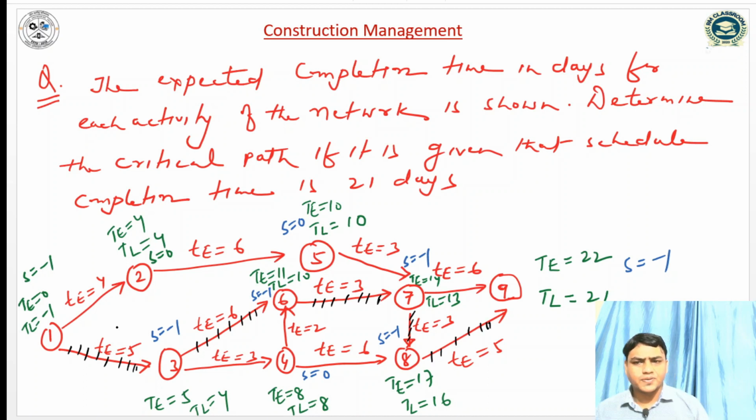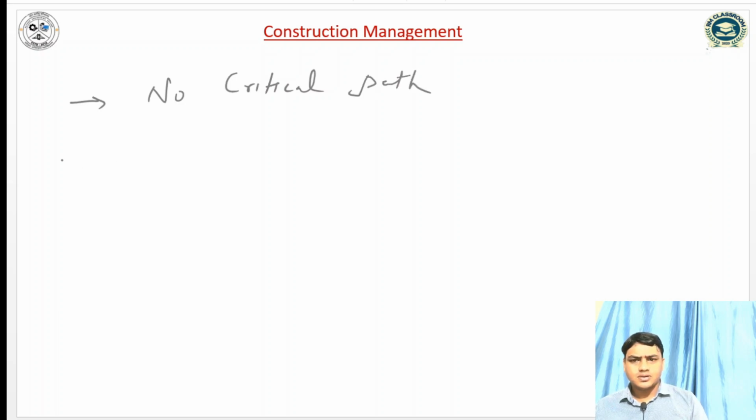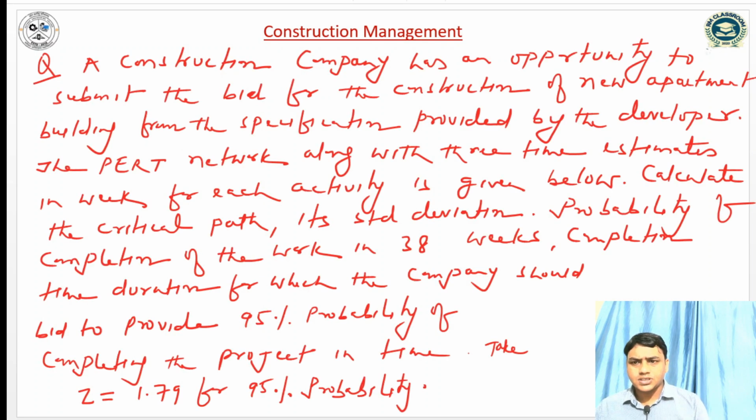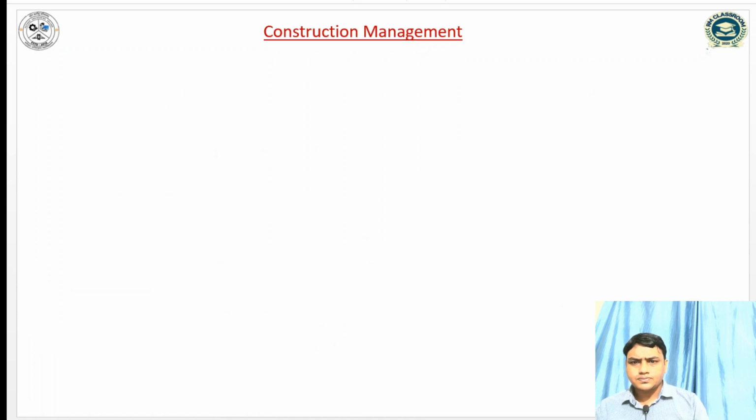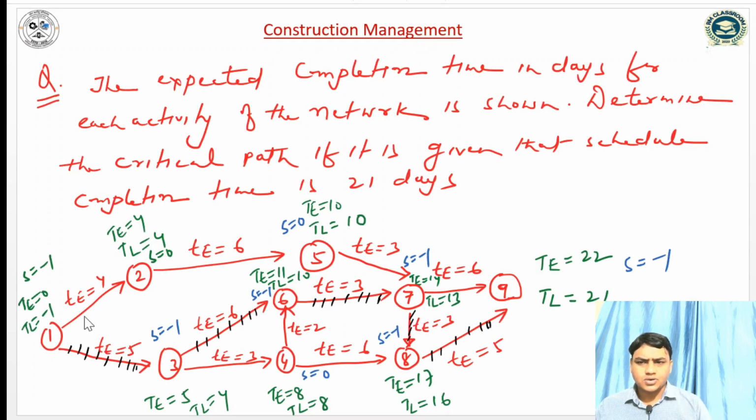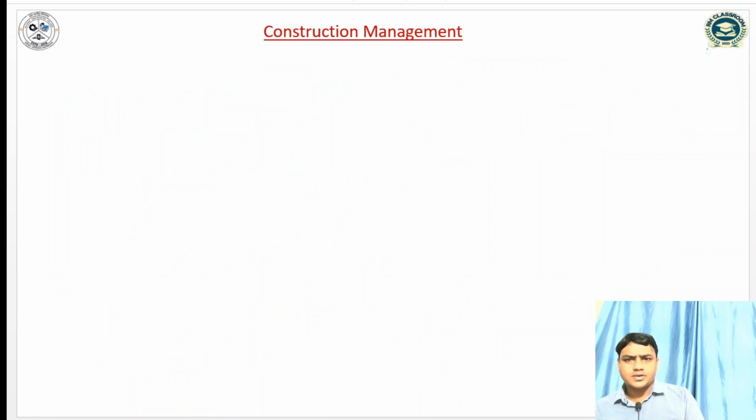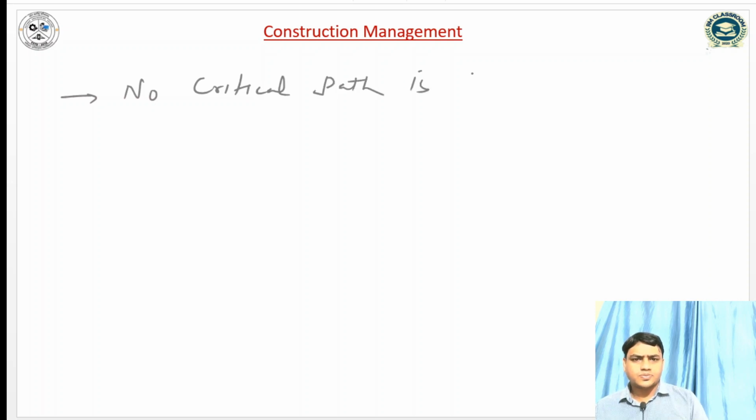These are the supercritical events. So no critical path is present in the network.